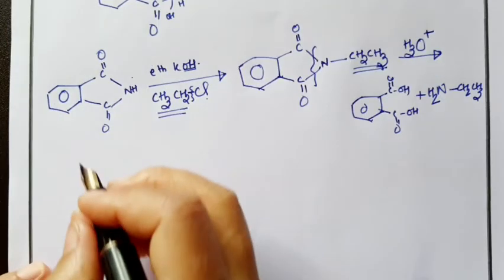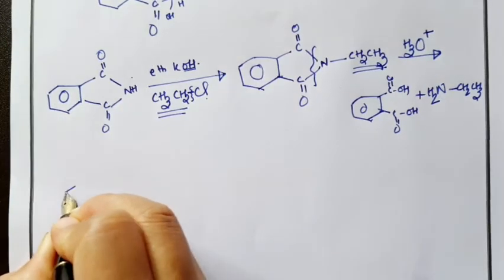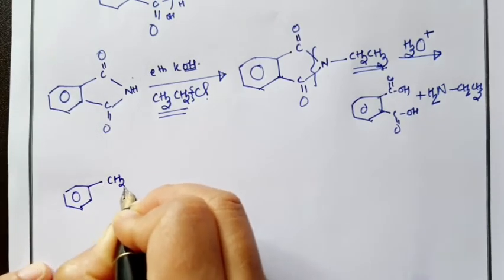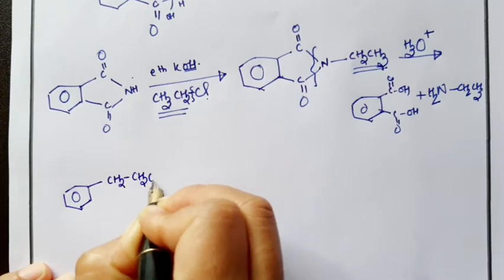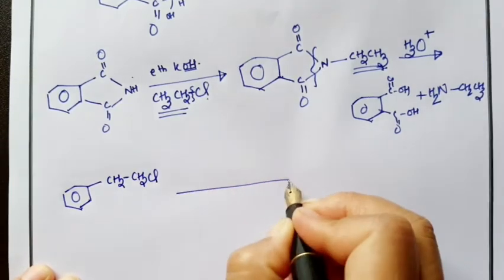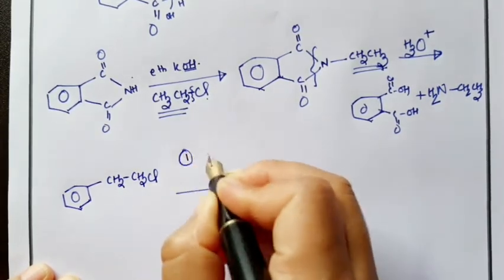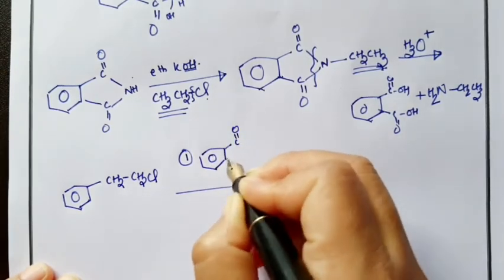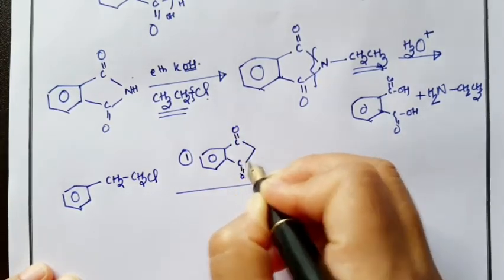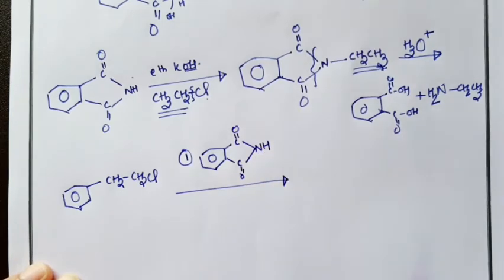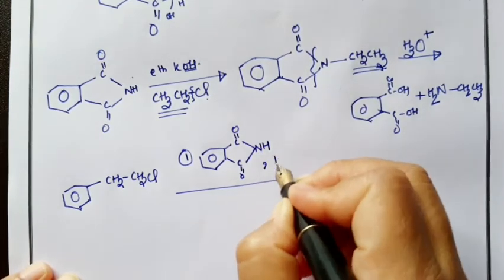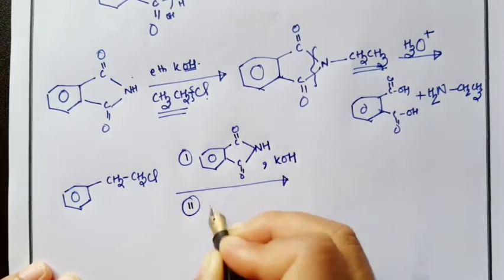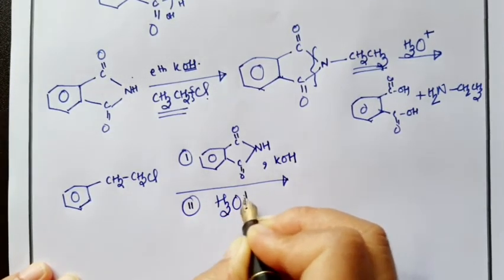So we'll do one more reaction. Understand it carefully. If we have this alkyl group and it is treated with the imide, C double bonded O, C double bonded O, then NH, followed by KOH, and at the end we are doing hydrolysis, what would be the product?